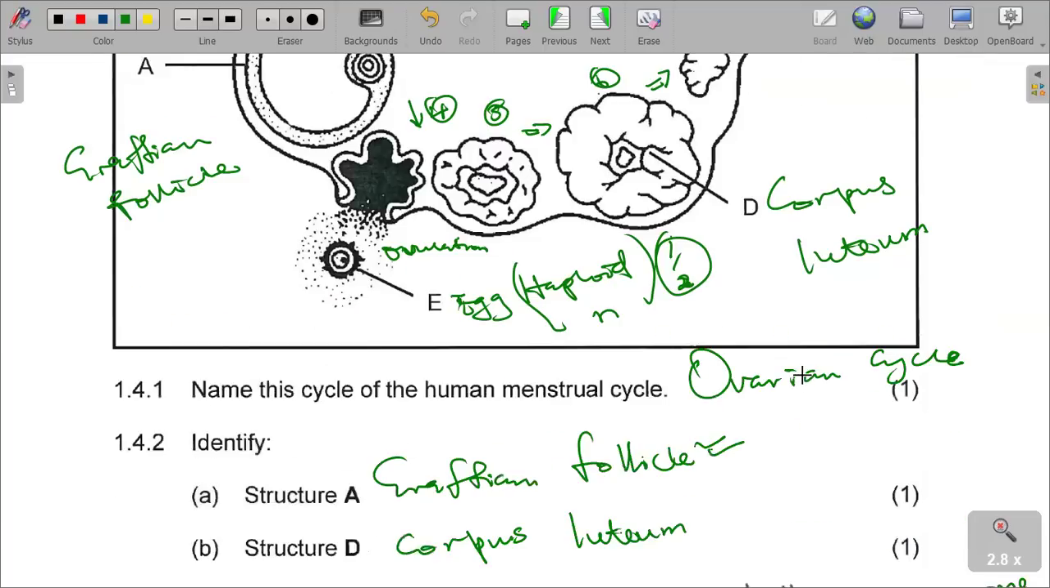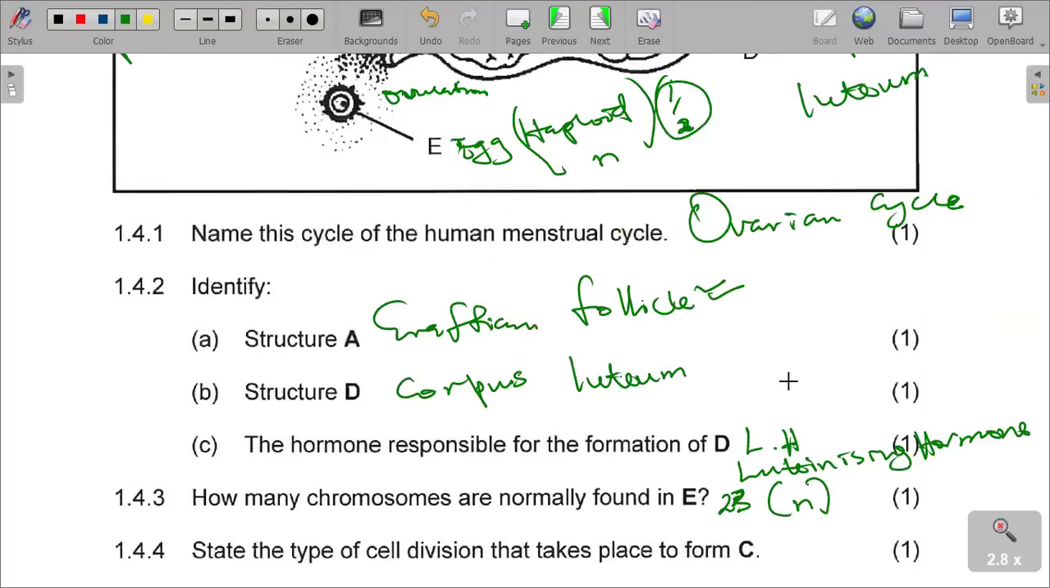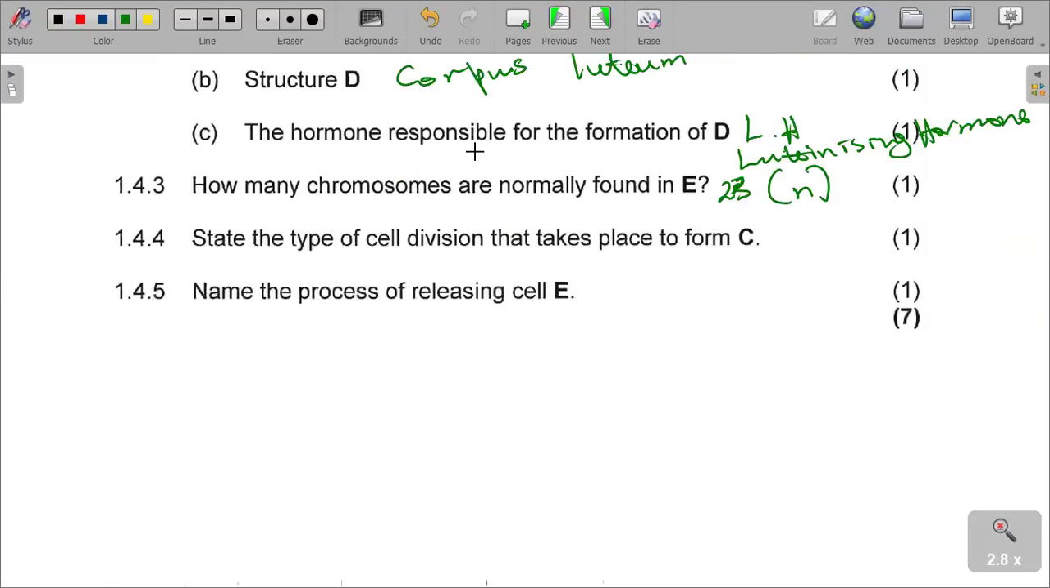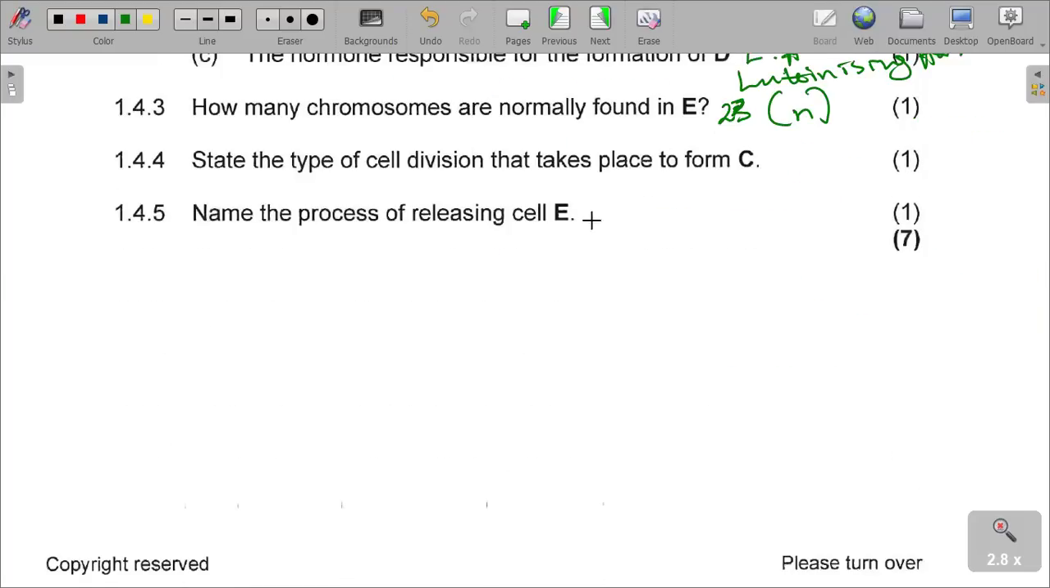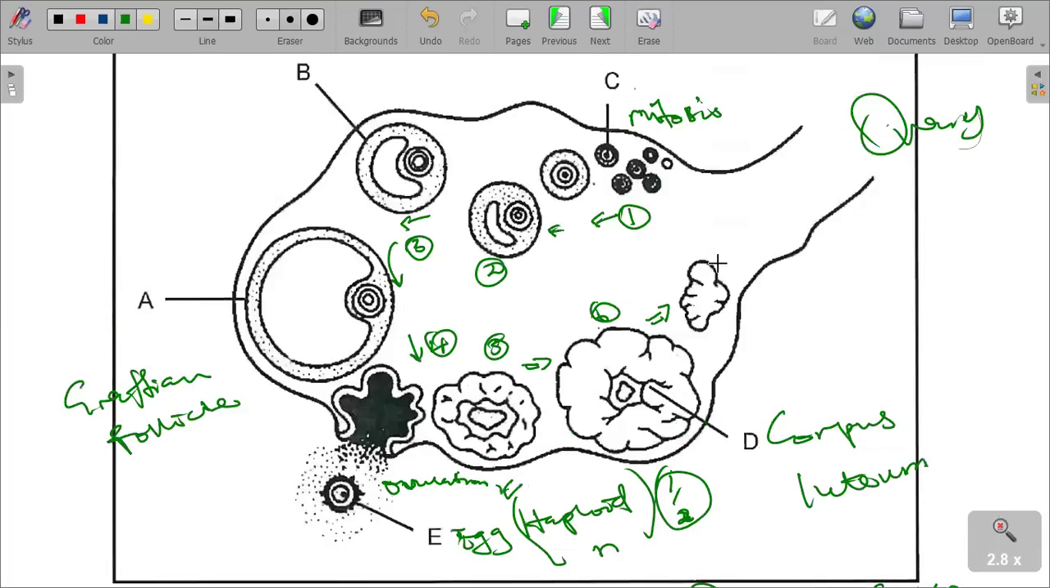You understand? So the next question: name the process of releasing the egg cell. I already named it. Which is ovulation. Ovulation, the release of the mature egg from the ovary, is the ovulation process. It is ovulation, and I'm sure that we are together.